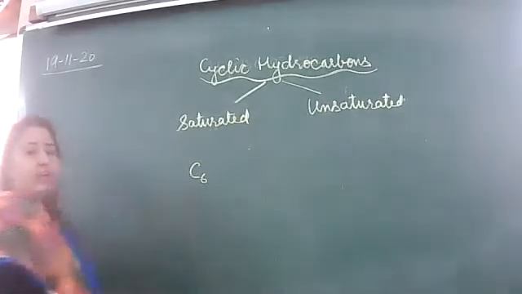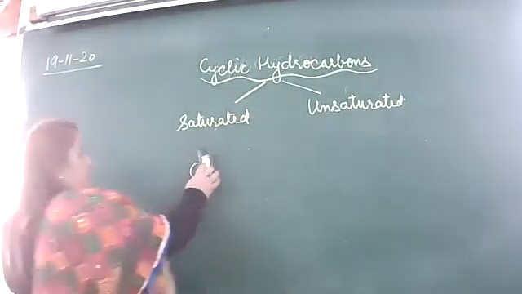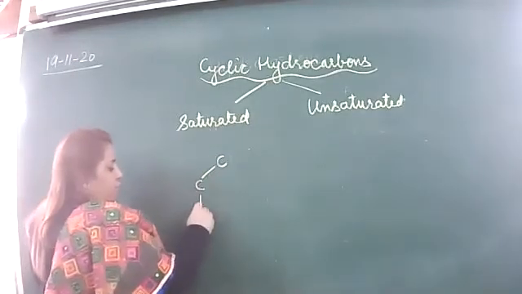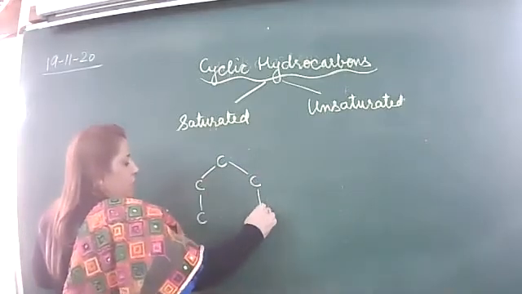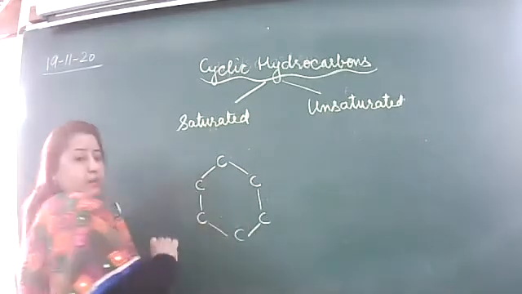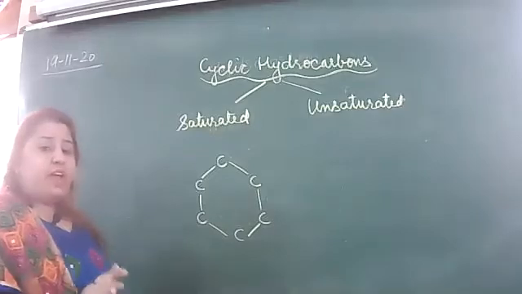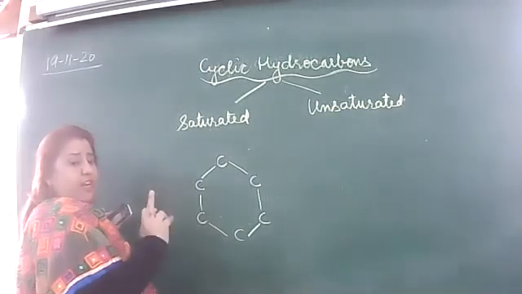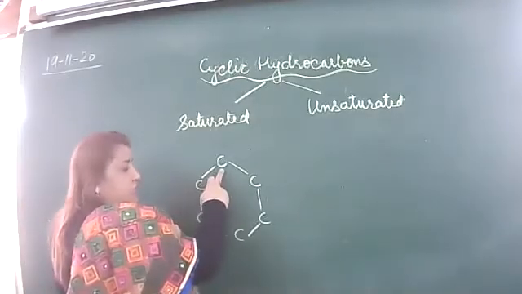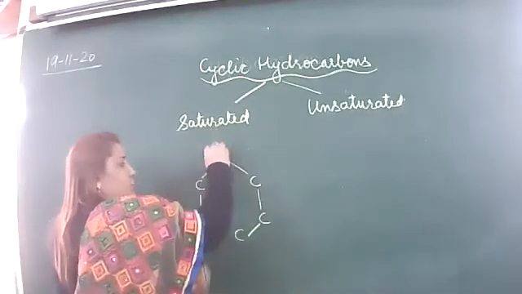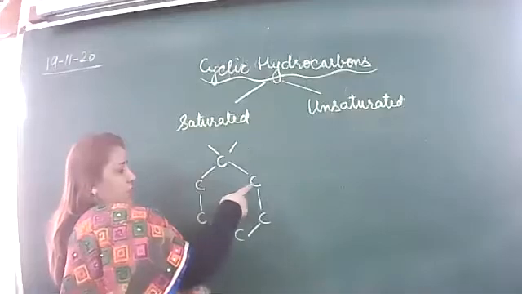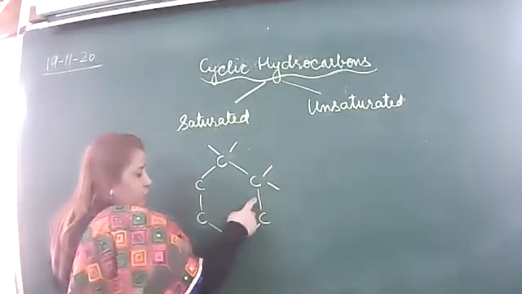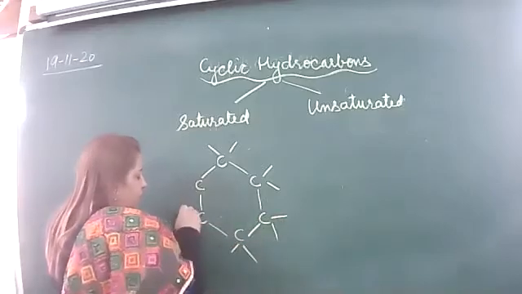That means we have to take 6 carbons. Look here. 1, 2, 3, 4, 5, 6. I have made the 6 carbons. Now what I have to see, right? How many hydrogens or the bonding between the carbon and the others. This carbon 1, 2, 3, 4. This carbon 1, 2, 3, 4. This carbon 1, 2, 3, 4. Same like this.